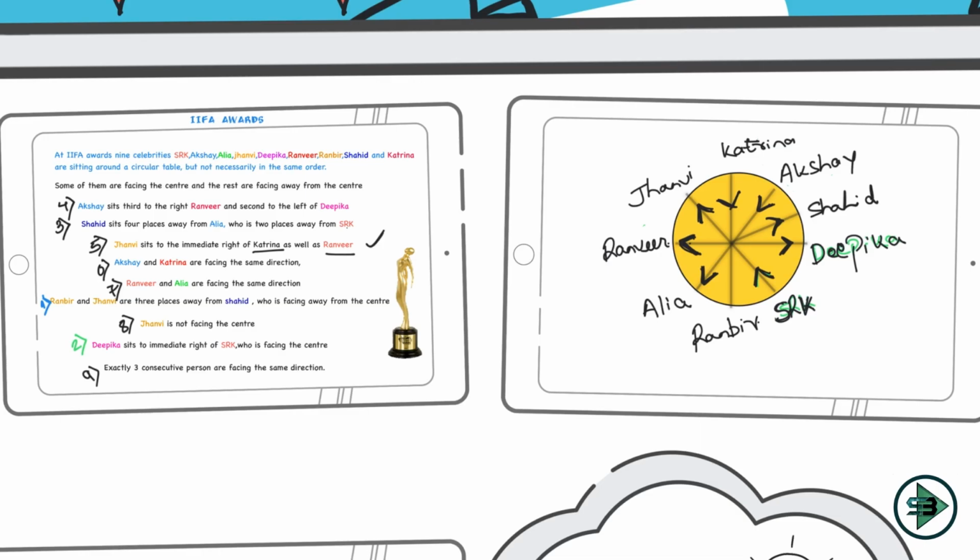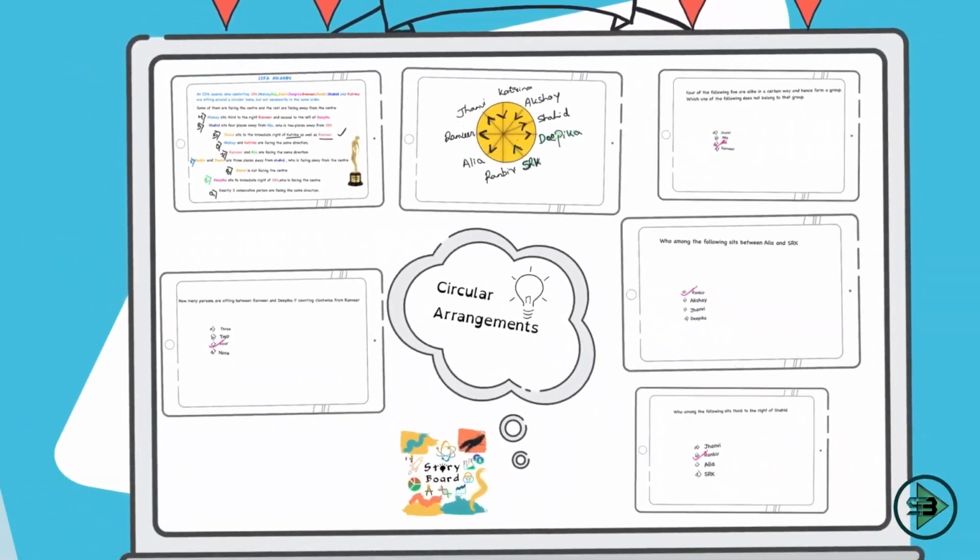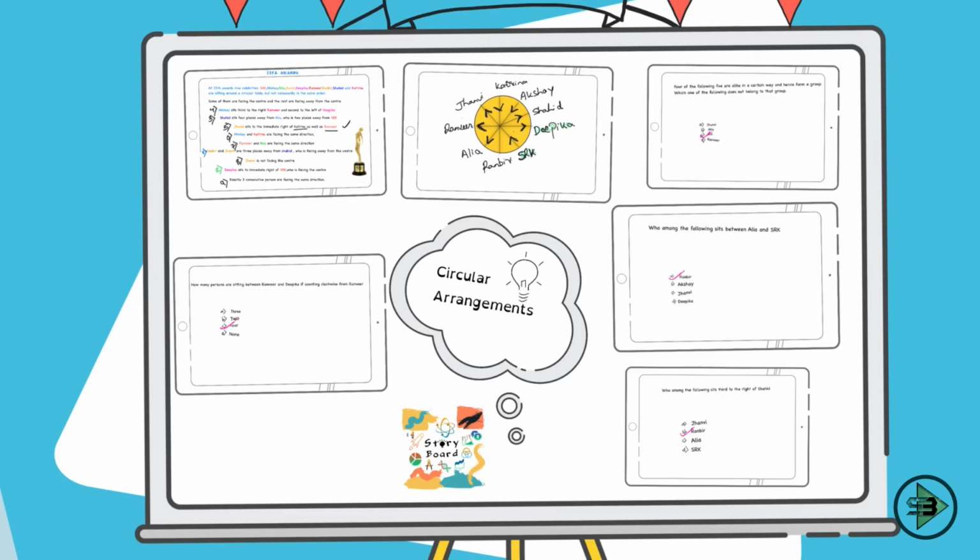As I started this problem, start with someone whose direction you know exactly, whether he is looking inside or outside, and then plot the others around that one person. That will make the job of solving this puzzle easier.